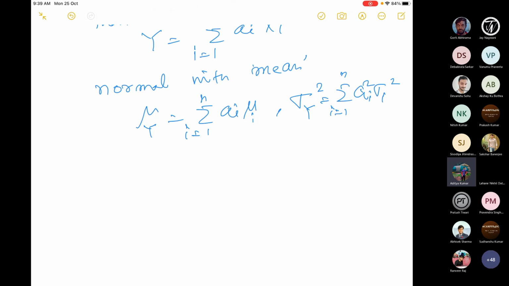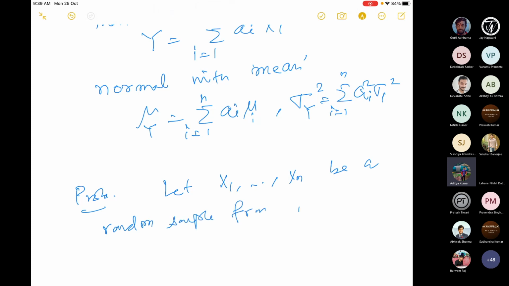Then the question is, let me treat this as a problem. Suppose we pick x1, x2, ..., xn, a random sample from, let's say, N(mu, sigma square). So this is not mu_i, sigma_i.